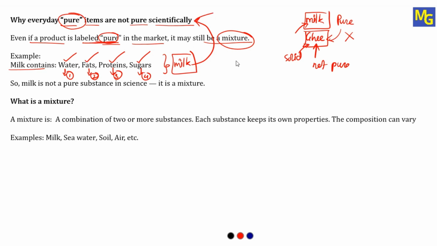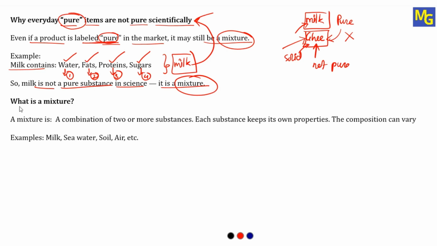I hope you are understanding. Same way, even ghee is a mixture of many substances. Same way, you can take the example of water. Water is also mixed with water molecules, salts, etc. So all ions will be mixed in the water. So milk is not a pure substance in science. It is a mixture. In everyday life, we say that milk is pure. But scientifically, if you think, then milk is a mixture. You will understand in detail as we see this chapter one topic at a time, slowly.